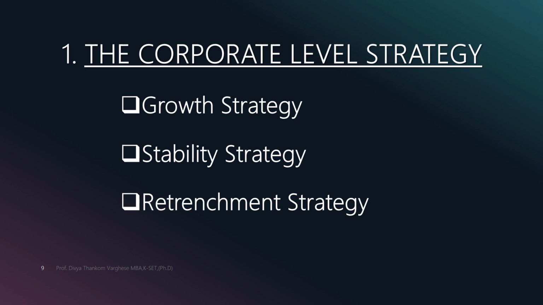Stability strategy is one in which a firm attempts to maintain its size and current line of business. It is more suited for a firm that possesses moderate strength in an environment of moderate opportunities. And the last one is retrenchment strategy. When a firm's performance is disappointing or at the extreme, or when its survival is at stake, then retrenchment strategies may be appropriate. Retrenchment may take one of three forms: turnaround, disinvestment, or liquidation.